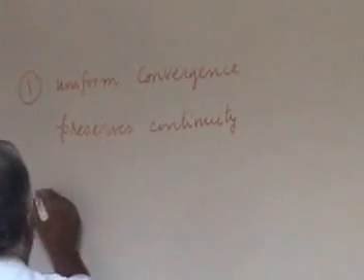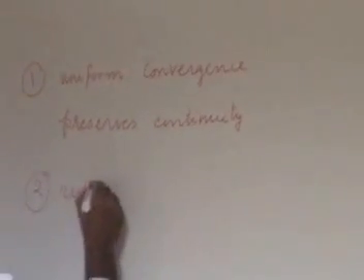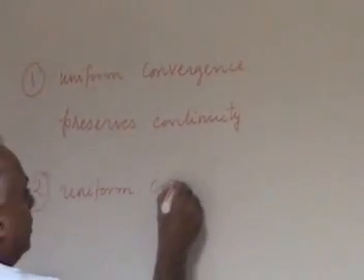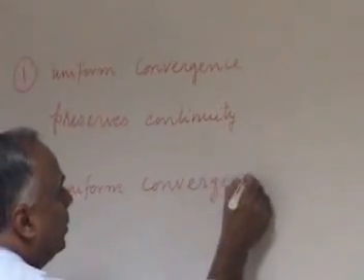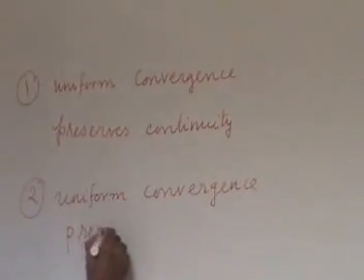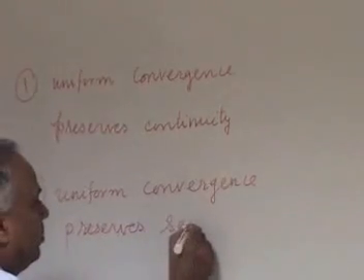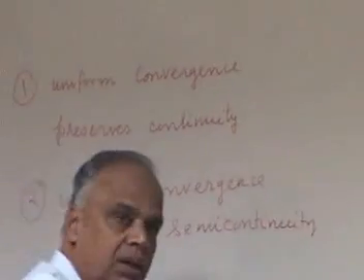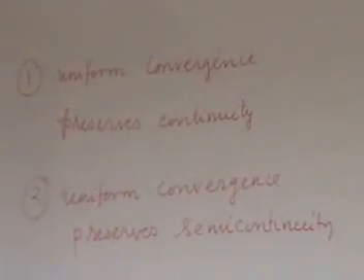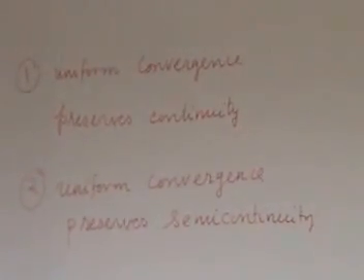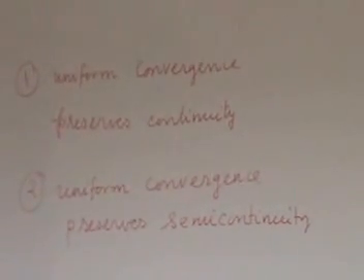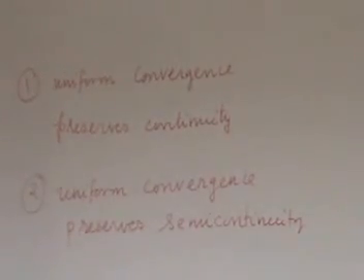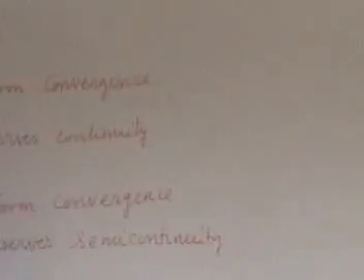And of course, an important simple thing is that, analogously, we can show that uniform convergence preserves semi-continuity. That is, if the sequence is all lower semi-continuous and it is uniformly convergent, the limit will also be lower semi-continuous. And if the sequence is upper semi-continuous and it is converging uniformly, then the limit function will also be upper semi-continuous. So it preserves semi-continuity.